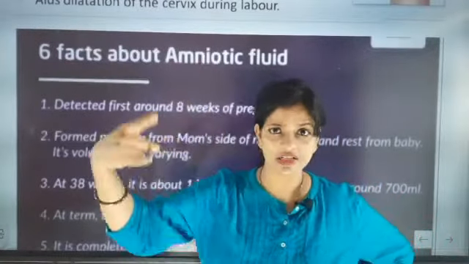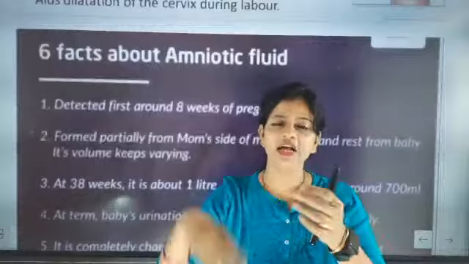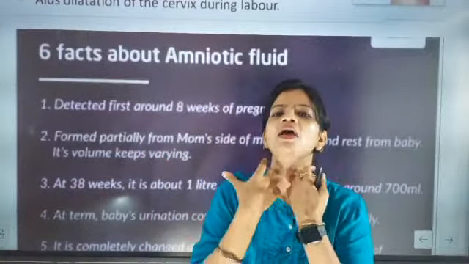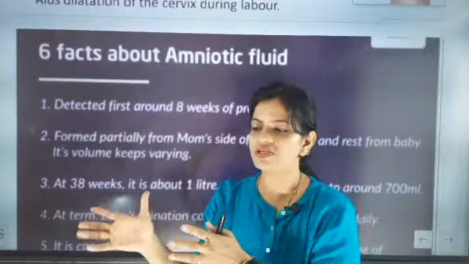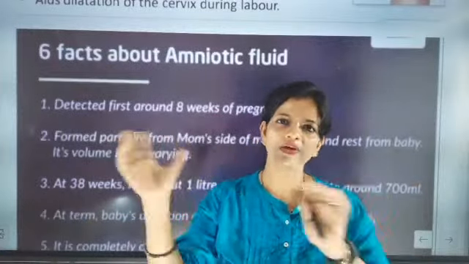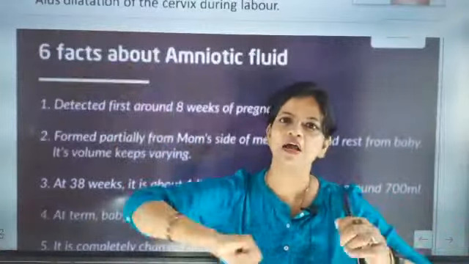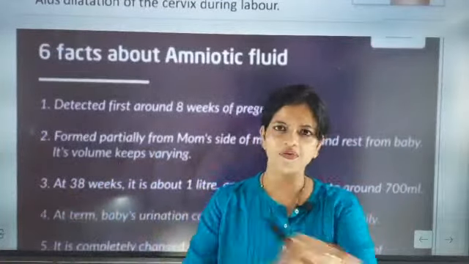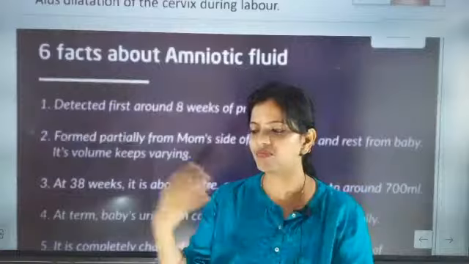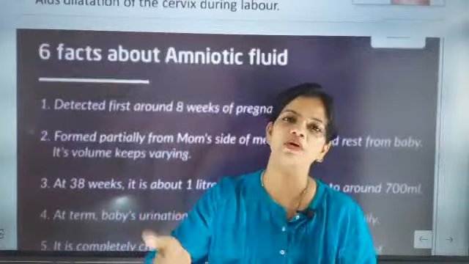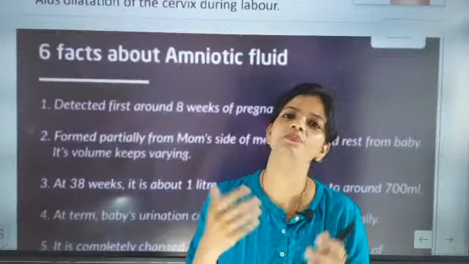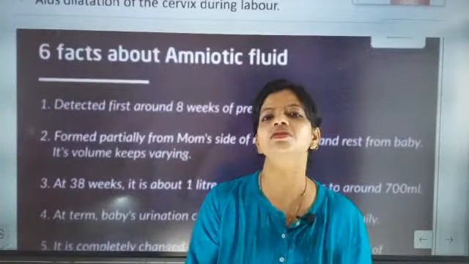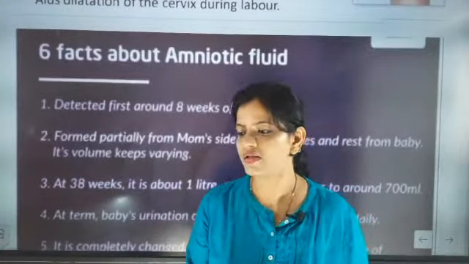Like the umbilical cord, with which the baby is playing. Sometimes the umbilical cord will tie around the baby's neck. Once the baby is 7 or 8 months old, the baby will start pushing with its hand, and the mother can feel that movement. After 7 or 8 months the baby will move in the mother's womb. That movement is one way of letting the mother know that the baby is okay.